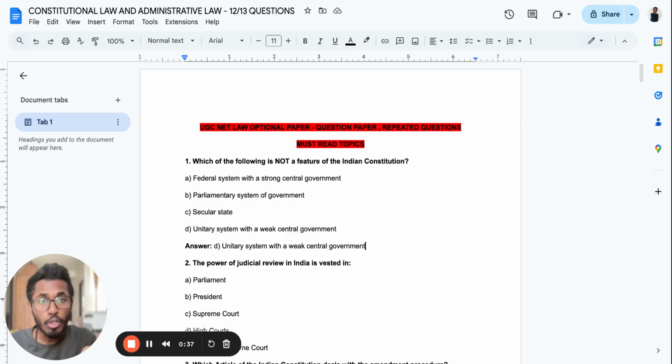Whenever you're preparing for the UGC NET Law paper, especially paper 2, you will need to do as many mock question papers as possible. You need to do as many PYQs as possible. Only then is your entire paper going to be easy. If not, trust me, it's going to be very, very hard for you. And I know for a fact that for the next couple of days, if you work really hard with proper mind and heart, then trust me, you will be able to ace this exam.